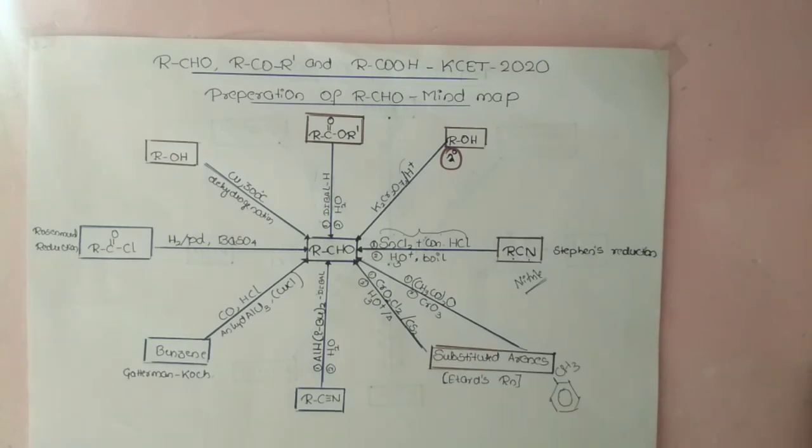So these are the methods of preparation of aldehydes. Through a mind map you can understand it very easily. In my next video you can expect the preparation of ketones as well as carboxylic acids together. Later I will upload some questions based on these concepts.